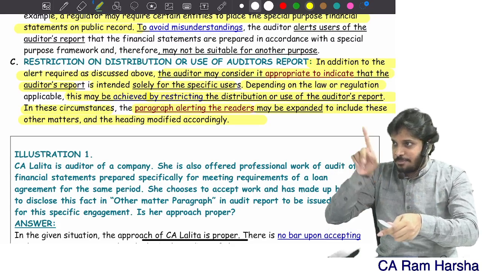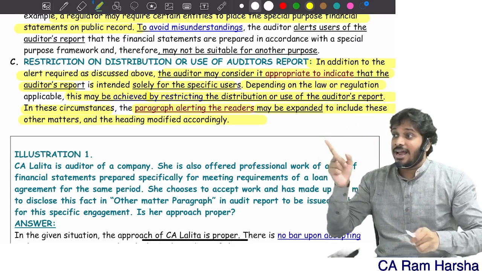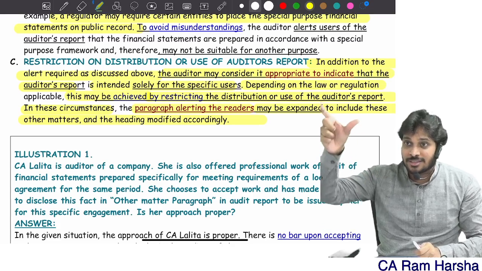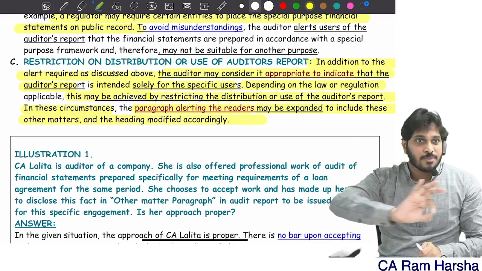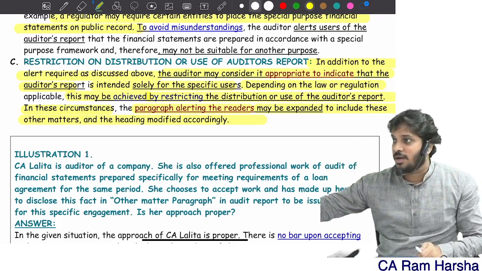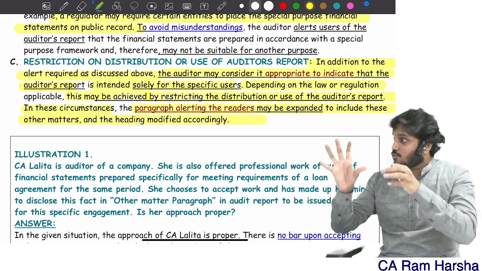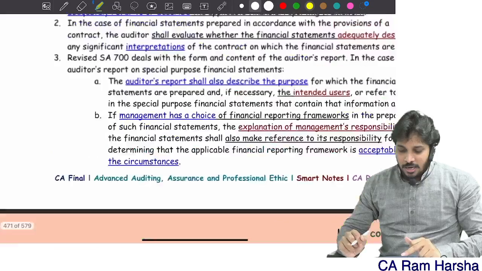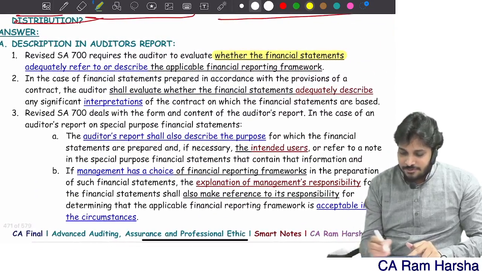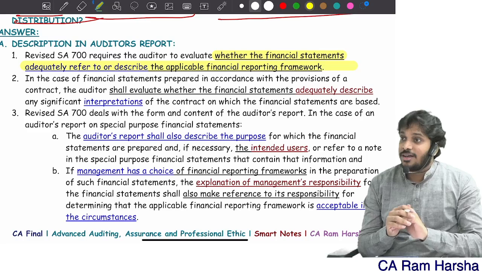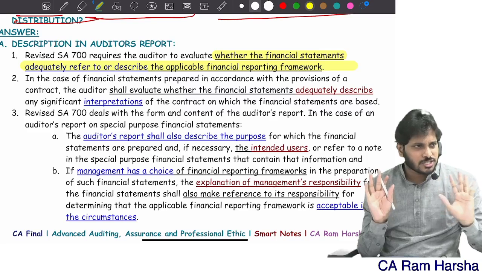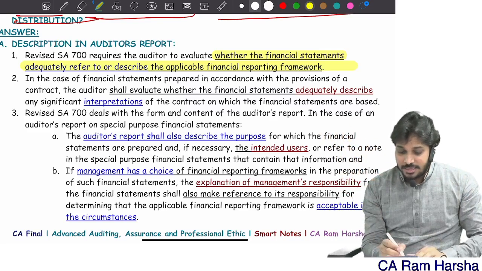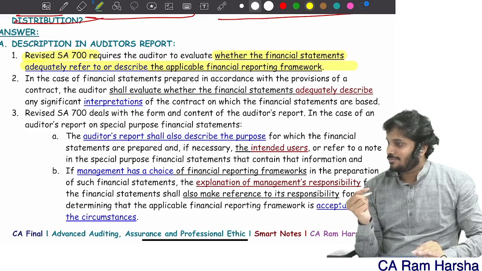Alerting the users that the basis of accounting is this. Alerting the users that this is useful only for them. So and so, not for others. These financial statements are not freely distributable. Are you clear? This is one of the reporting requirements. What introduction are they saying? Whether financial statements adequately describe the framework. Whether the financials are adequately describing the framework. This is a requirement in 700 also.